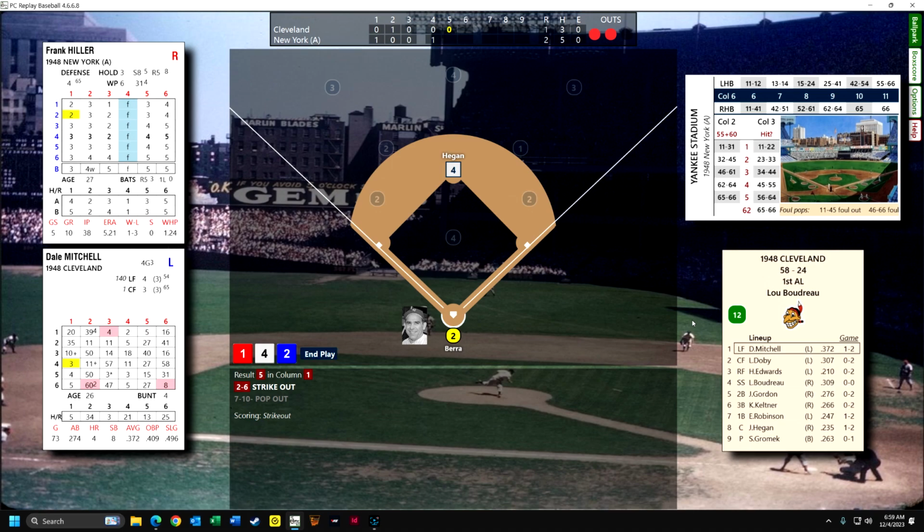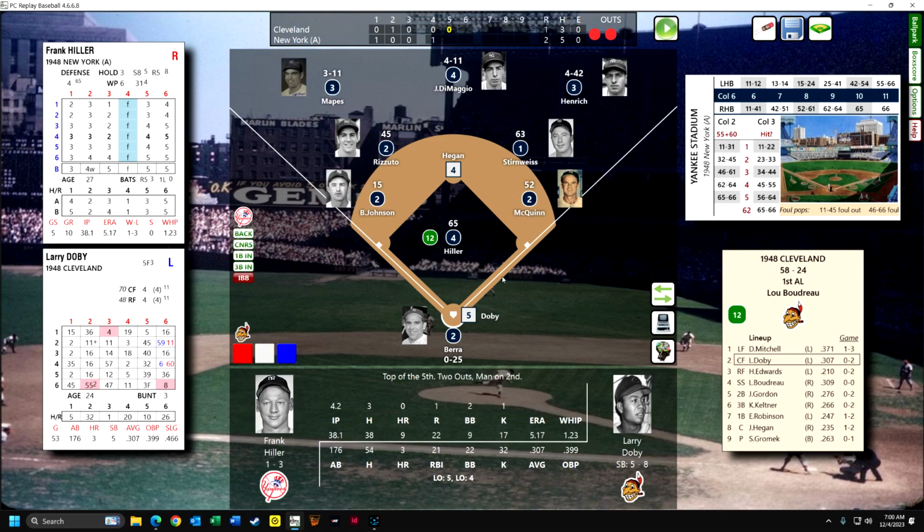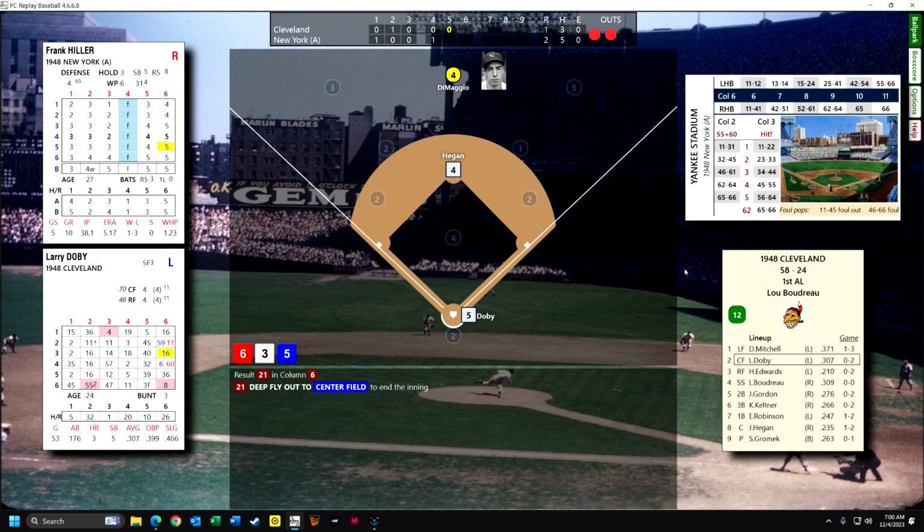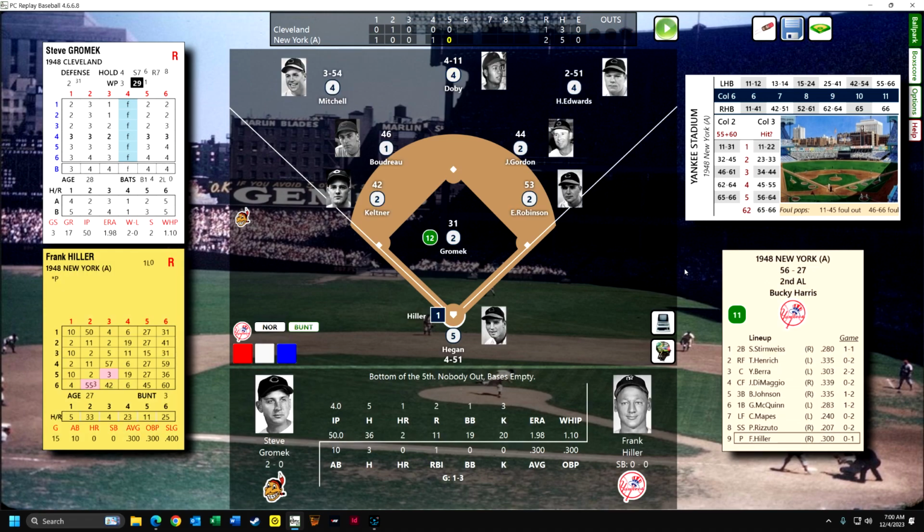Hiller is rising to the occasion. He, like I showed you before, I guess it's Gromek who had a shutout or something like that. Okay, Doby is up. Now Doby is a left-handed hitter against the right-handed pitcher. We'll challenge him too. This could be a big mistake. He hits a deep fly to center field, right at the wall, but DiMaggio catches it for the 3rd out.